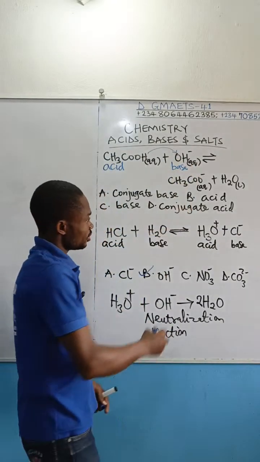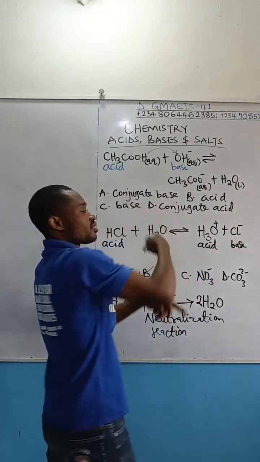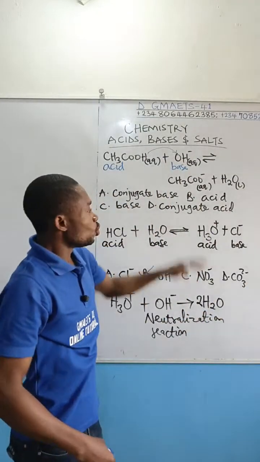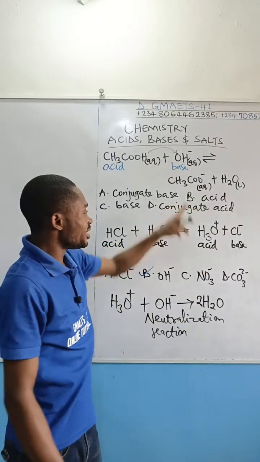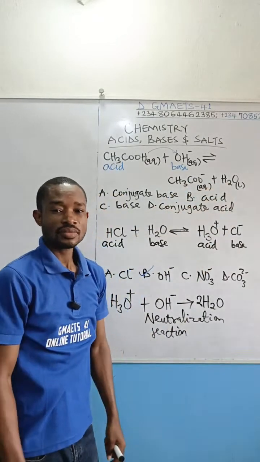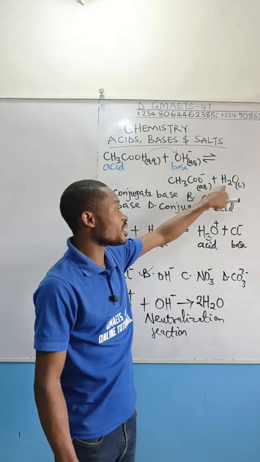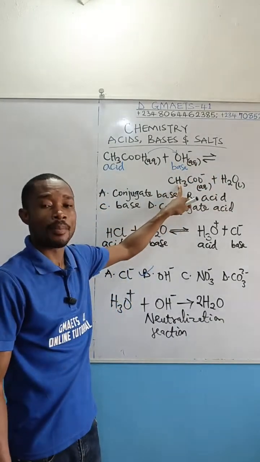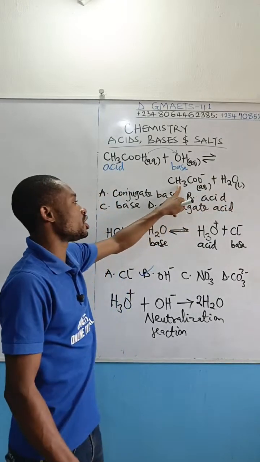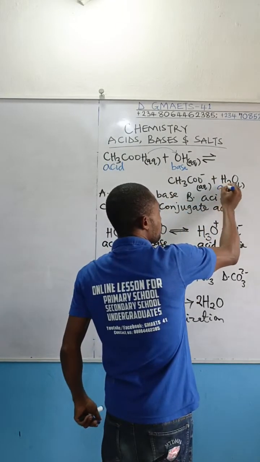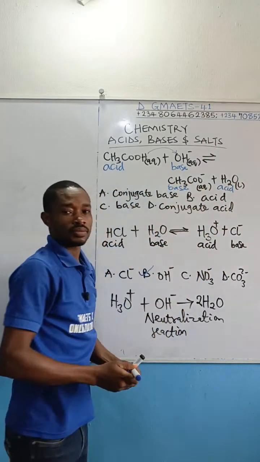Coming to the product, let me ask you, if this reaction is to be reversed, which of these two species will donate a proton, will give out hydrogen? Is it this one or this one? Now take note that this hydrogen cannot be given off. Therefore, it is this water that will now give hydrogen to this carboxylate ion. So in the reverse reaction, if this water is giving hydrogen to this carboxylate ion, it means on the product side, the water becomes the acid and this becomes the base.